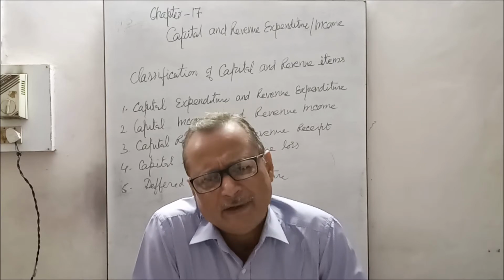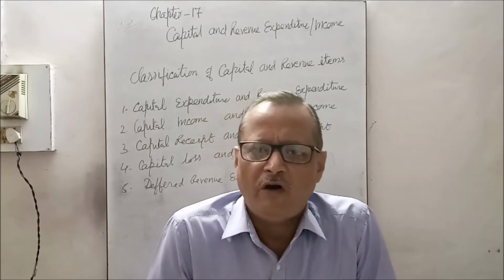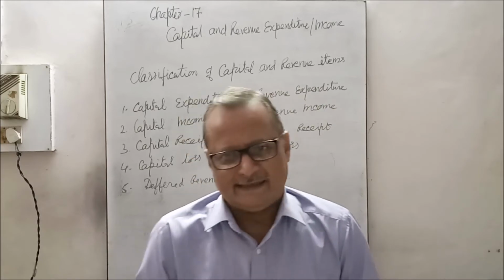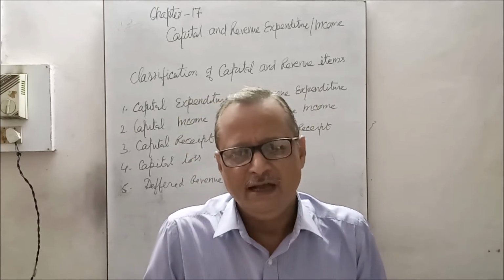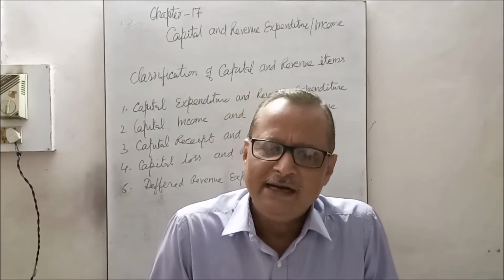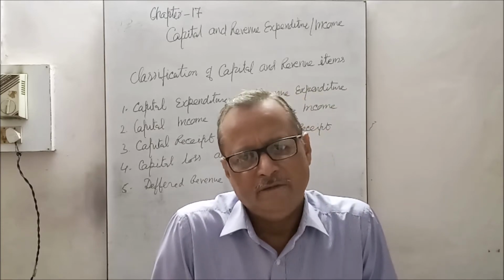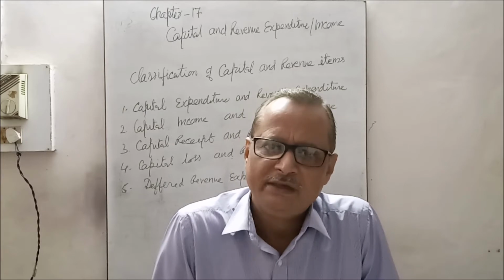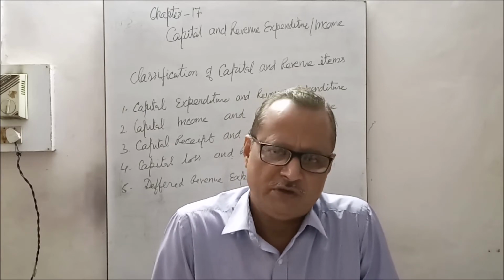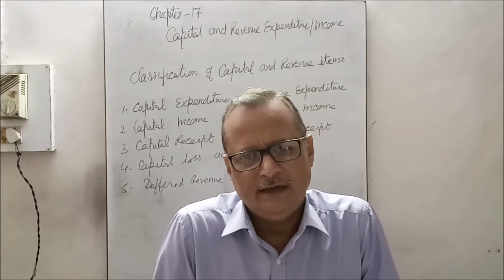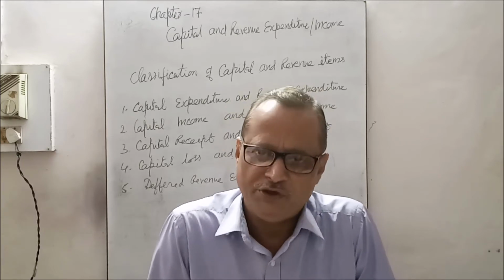So all the capital expenditures are taken into the asset side of the balance sheet, and all capital incomes are taken into the liabilities side of the balance sheet. Whereas the revenue expenditure and incomes are presented in the trading and profit and loss account. The trading and profit and loss account shows the profit and the balance sheet shows the financial position.